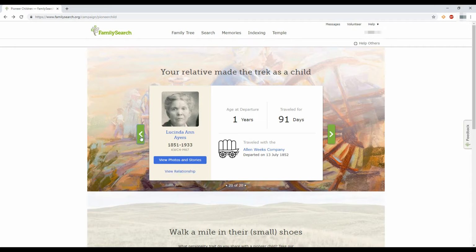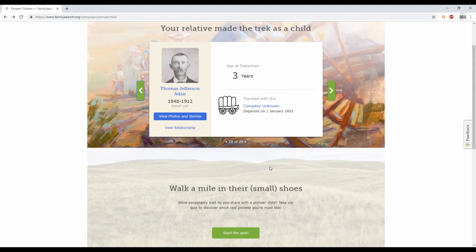And once again, it has pretty much the same information: a photo, a name, the years they were alive, their ID on FamilySearch, a link to their memory page on FamilySearch, viewing your relationship with them, how old they are, when they departed, how many days they traveled, and what company they traveled with. And you can just scroll through and view all your relatives, at least in my case, the 20 relatives that traveled to the west. So I'm going to scroll down because there's more to this page.